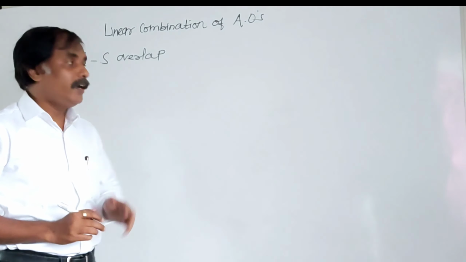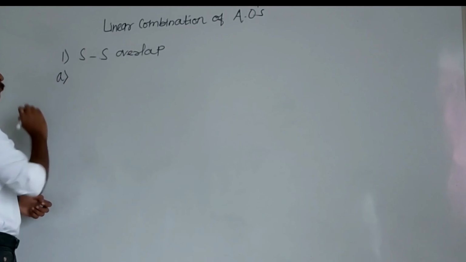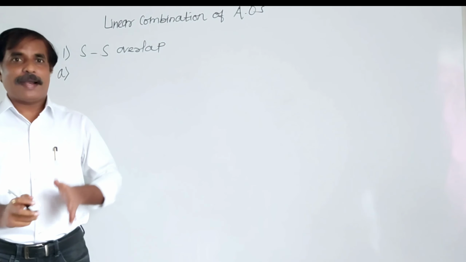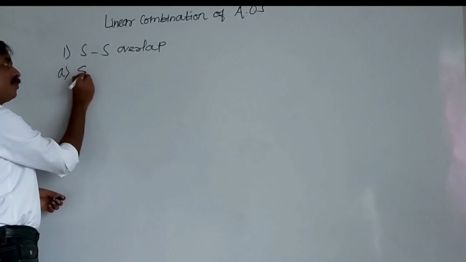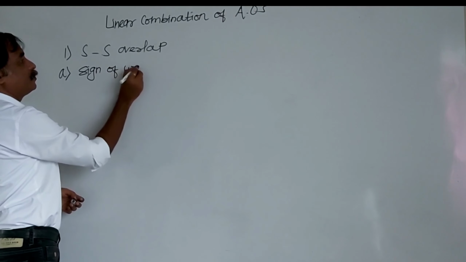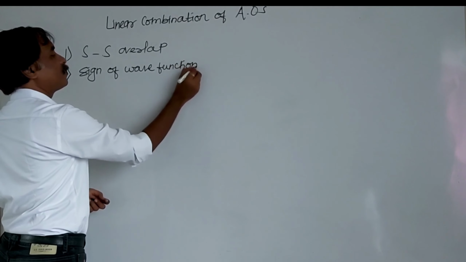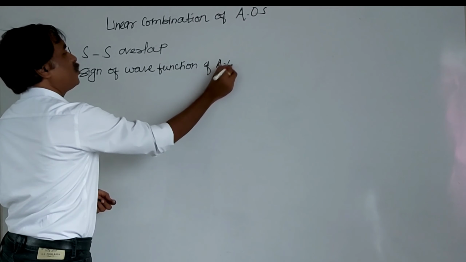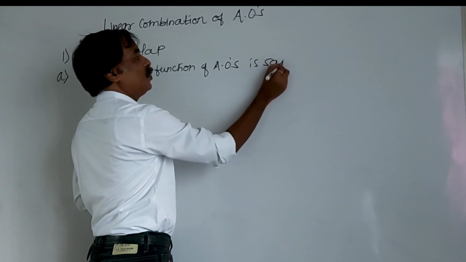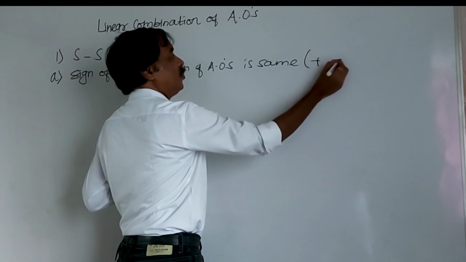So here, case 1: when the sign of wave function of atomic orbitals is the same, this is also known as a positive overlap.